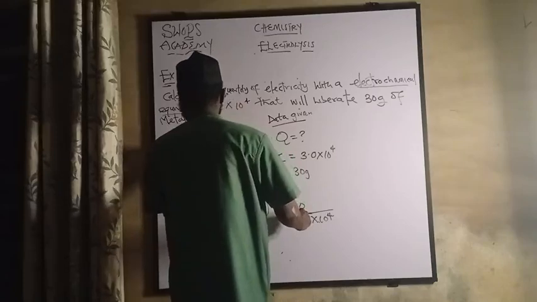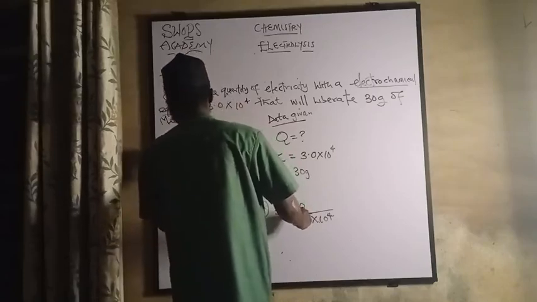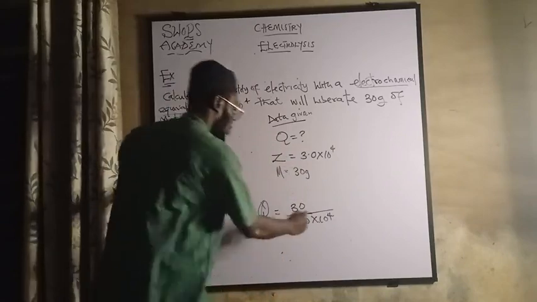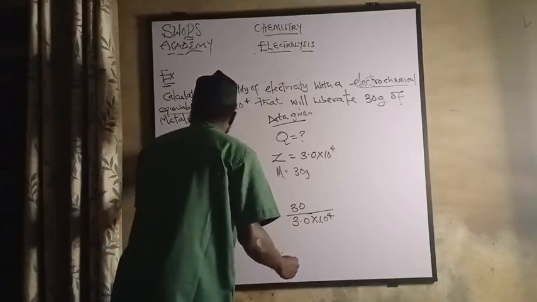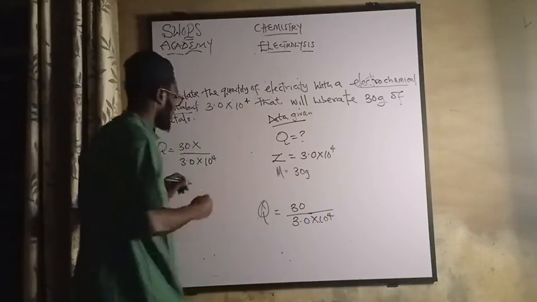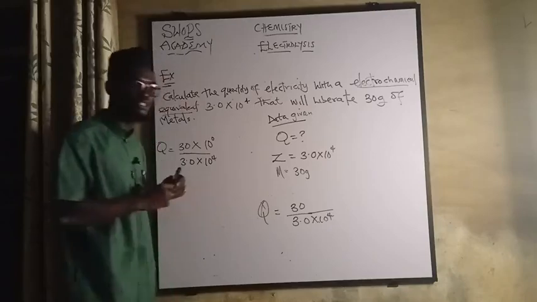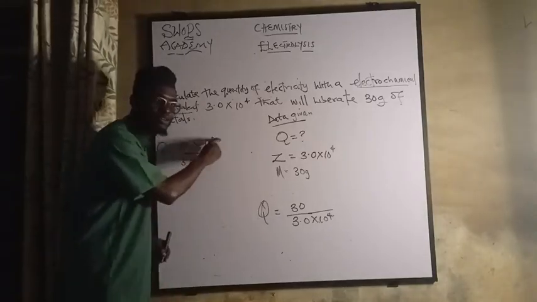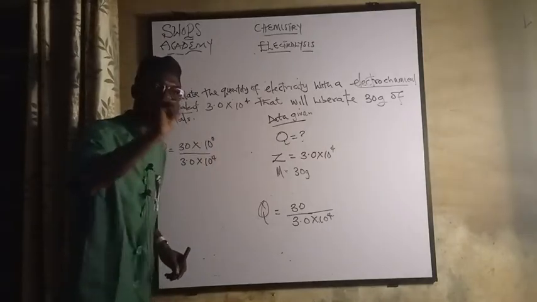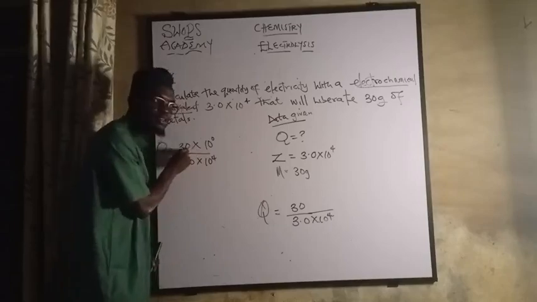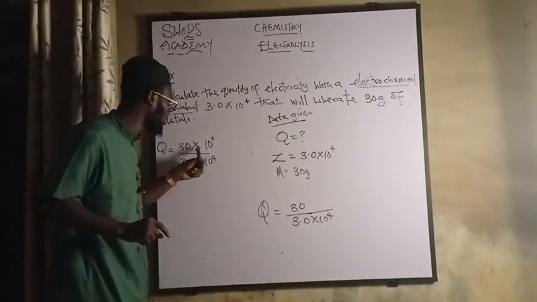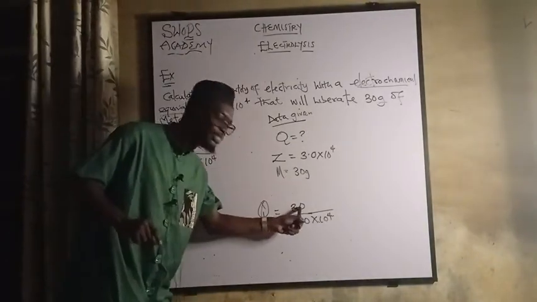Let's pick this. 30, Q equals 30 over 3.0. Let me break it like this, times 10 raised to the power 4, times 10 raised to the power 0. Did you agree with me? 10 raised to the power 0 in maths under indices equals what? Anything raised to the power 0 is 1. 1 times 30 is 30. You can see it's still the same thing as this. 30 times 10 raised to the power 0 is still the same thing as 30.